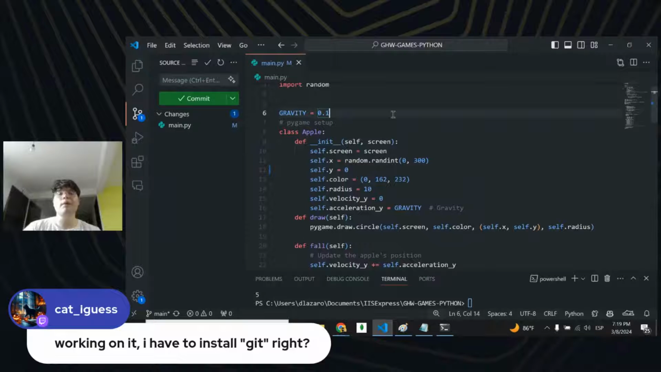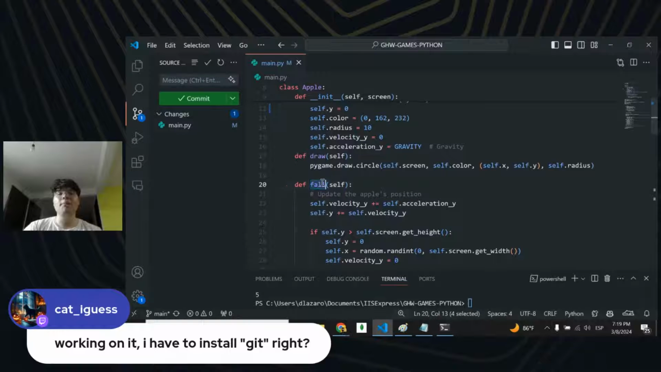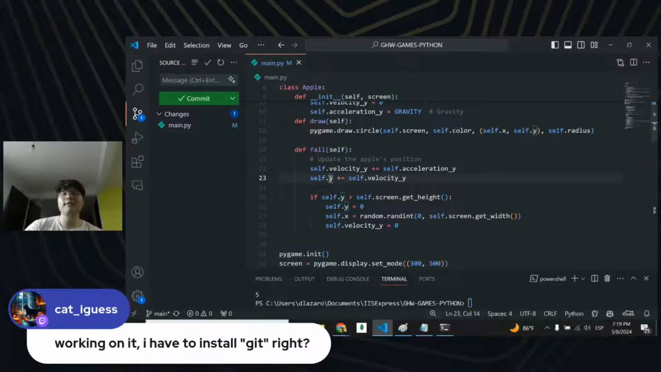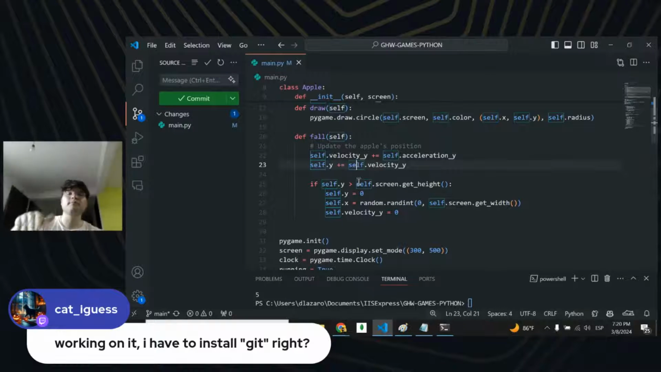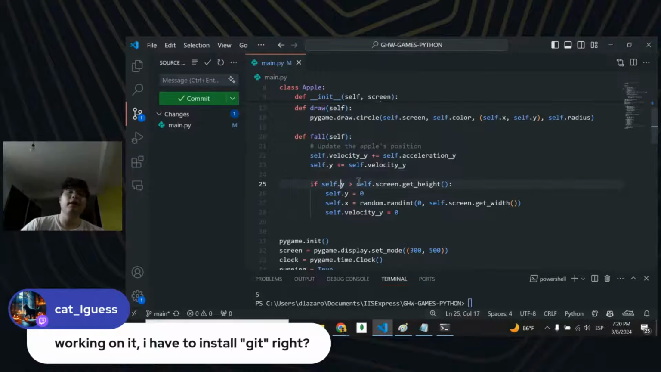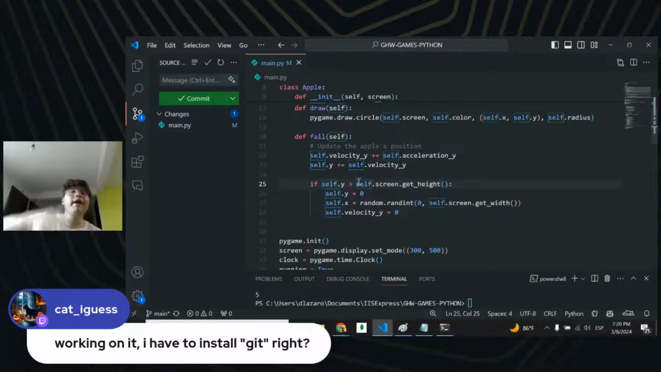We're just going to say that our gravity is going to be something like 0.1. After that, we created a new function called fall that is going to be updating the acceleration and velocity of our positions of y and the velocity of y. And if we touch the end of our screen on the y-axis, we are going to start them again in a different x position, initialized at the top of our screen, and the velocity of y is going to be reset to 0.